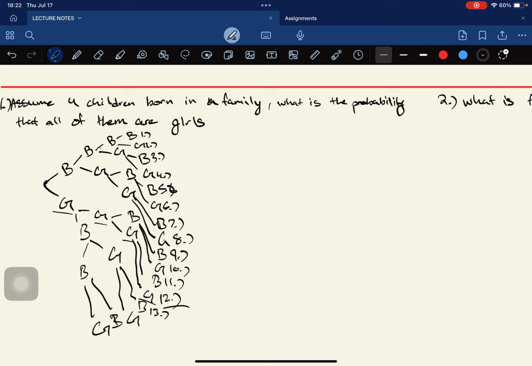This was 13. This is 14, 15, so 16. So it's the 12th branch out of 16. So it would be 1/16. That's the answer, 1/16.